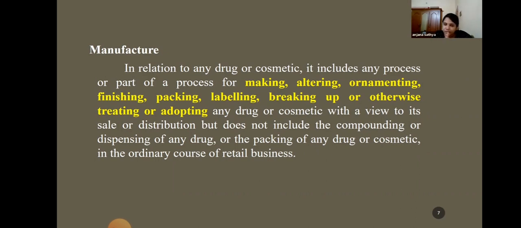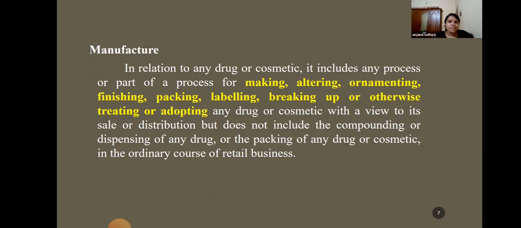So it is only termed as manufacture if it is used for the purpose of sale or distribution of drugs, and all the processes that are related to the production of a drug, like making, altering, packing, labeling, all those processes will come under manufacture.